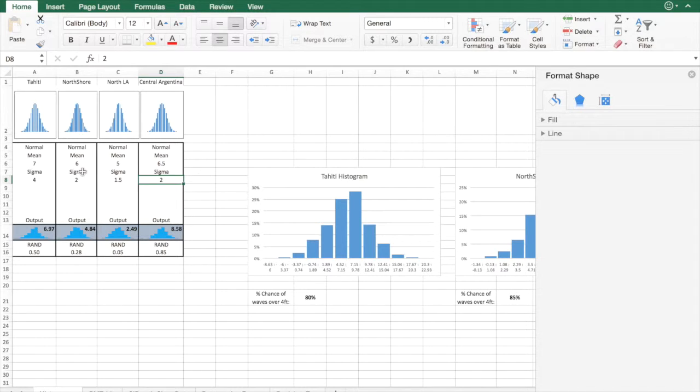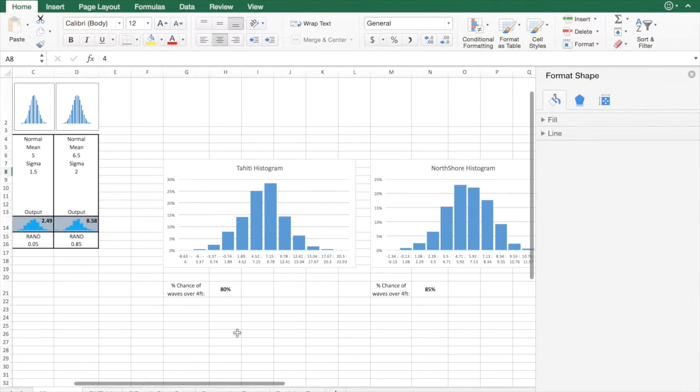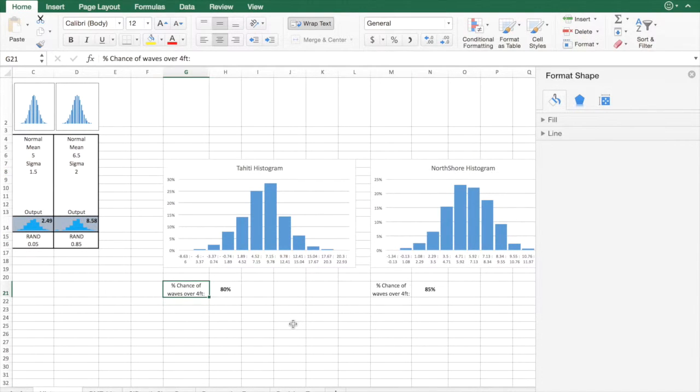And so you would assume that because Tahiti has the highest mean, that should be the location of our trip, but that is in fact not the case because it has a higher standard deviation. And so for us, we wanted to minimize risk when we plan this trip because obviously it's going to take a lot of our time. And so we said, okay, we want to go somewhere where the waves are going to be over 4 feet tall.